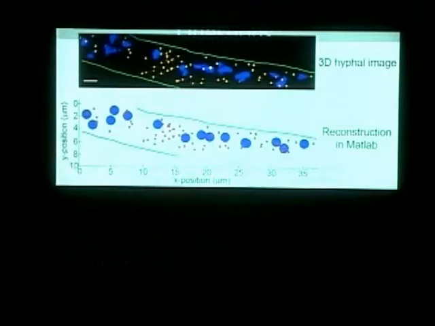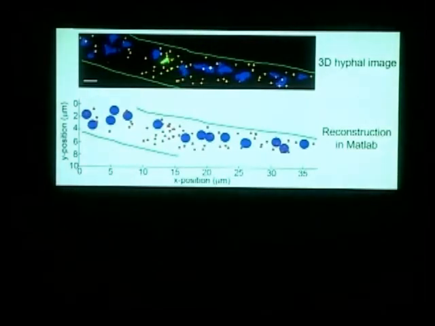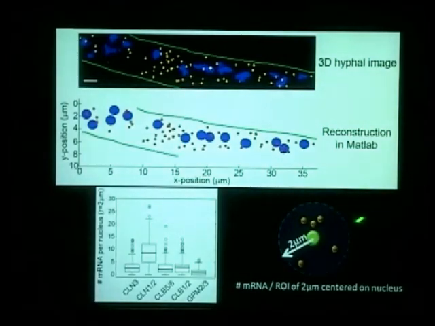To answer these questions, I've written MATLAB code to automatically detect these transcripts and the nuclei and reconstruct them in 3D. First, I just put spheres on each nucleus and count the number of transcripts within those regions of interest. So there is a high degree of variability in the number of transcripts across the Cyclin transcripts. And we're wondering whether this variability is totally random or some kind of systematic variability.